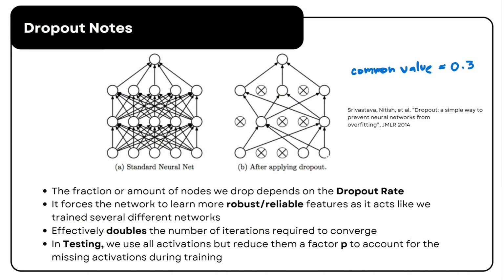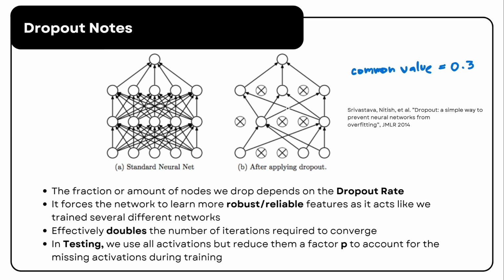But how does dropout help improve generalization and reduce overfitting? It forces the network to learn more robust and reliable features by acting as if we are training multiple different networks at once.